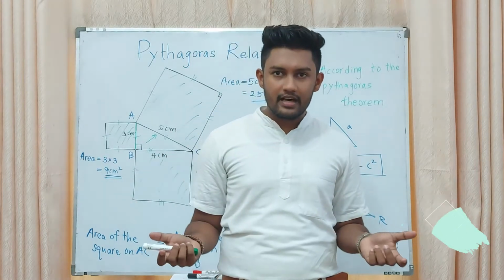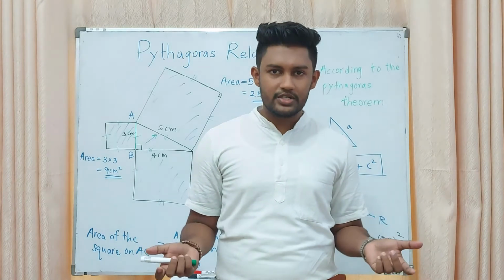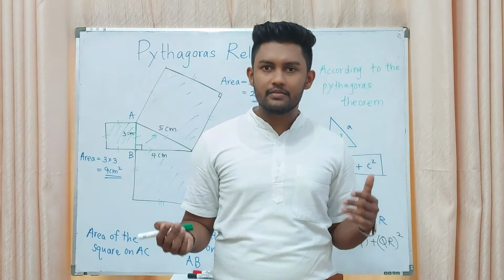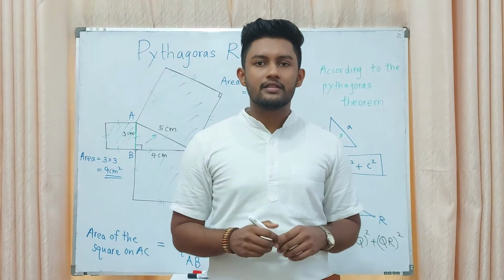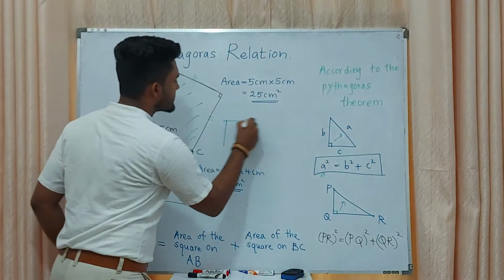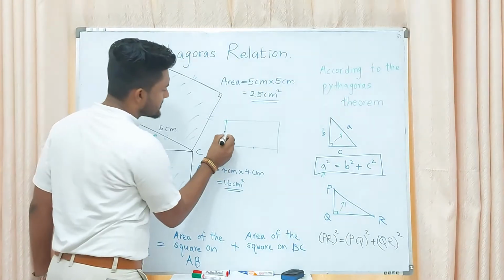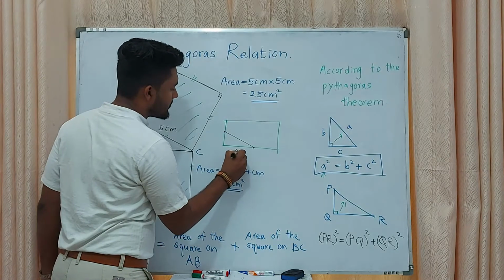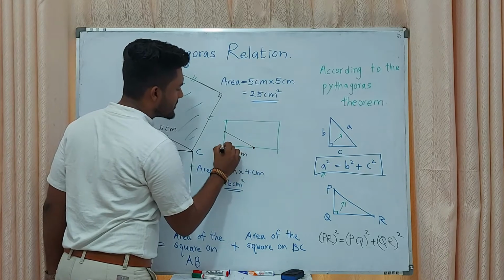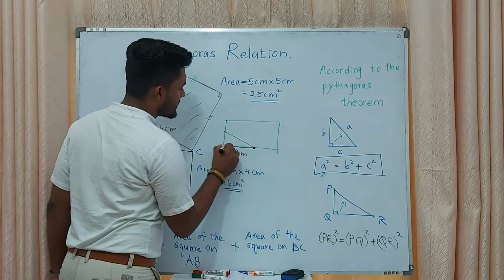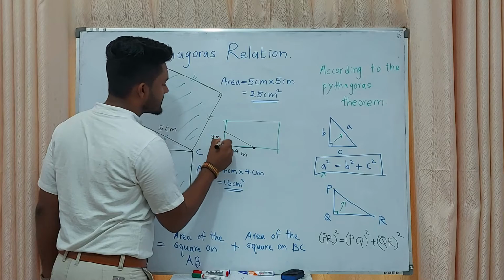A real-time example for the Pythagoras relationship is the foundation, right? When you are constructing a building, first of all you want to put the foundation, right? The house builders use this Pythagoras relationship when building houses. They take 4 meters and keep it, and they check if this is 3 meters.